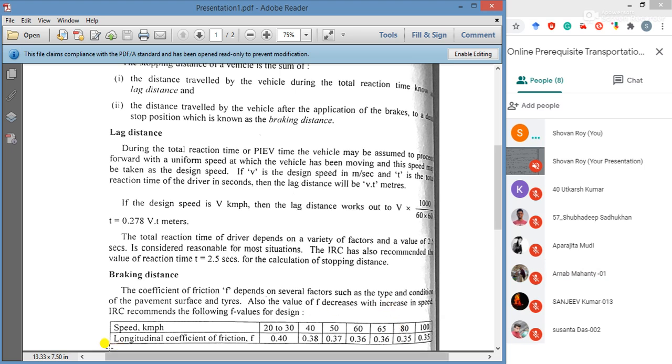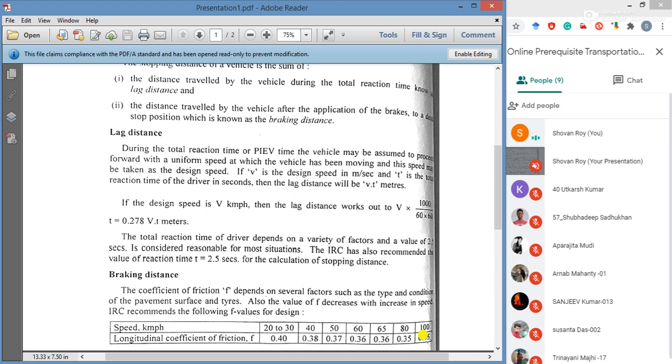Suppose when your speed is 20 to 30 km per hour, your longitudinal coefficient of friction f would be 0.4. When your speed is 40 km per hour, it would be 0.38. When 50 km per hour, 0.37. When 60, the value would be 0.36. When 65, the value would be 0.36. When 80, 0.35. When 100, 0.35. So almost 0.35 to 0.4 we can take as the coefficient of friction.